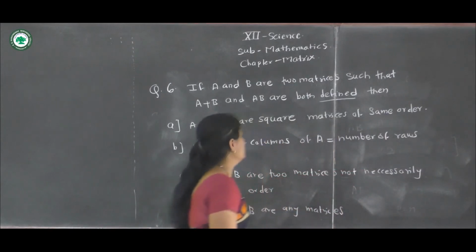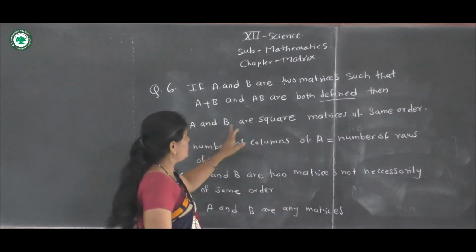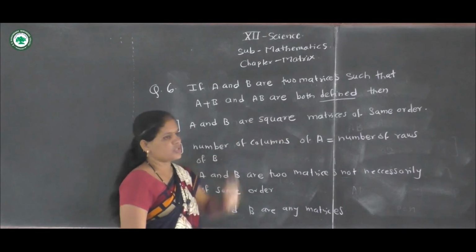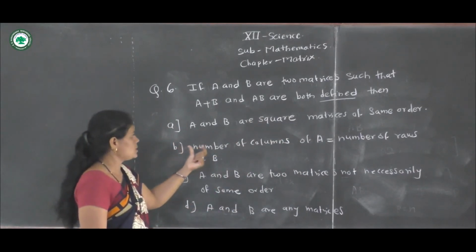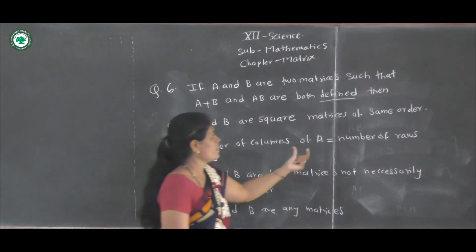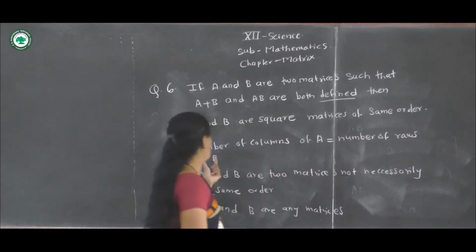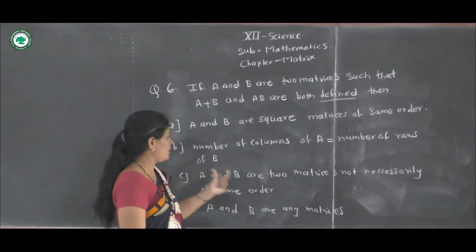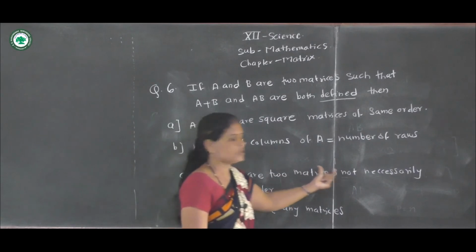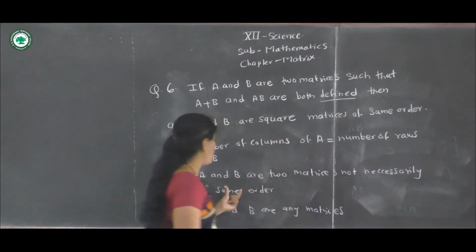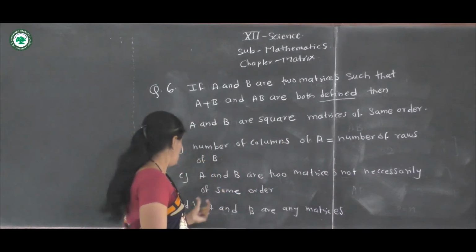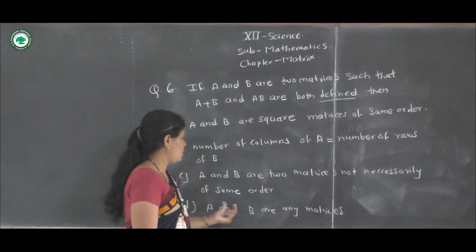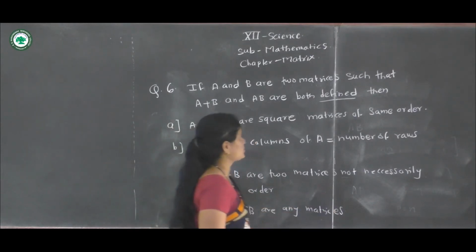First option, A and B are square matrices of same order. Second option, number of columns of A and number of rows of B. Third option, A and B are two matrices not necessarily of same order. Last option D, A and B are any matrices.